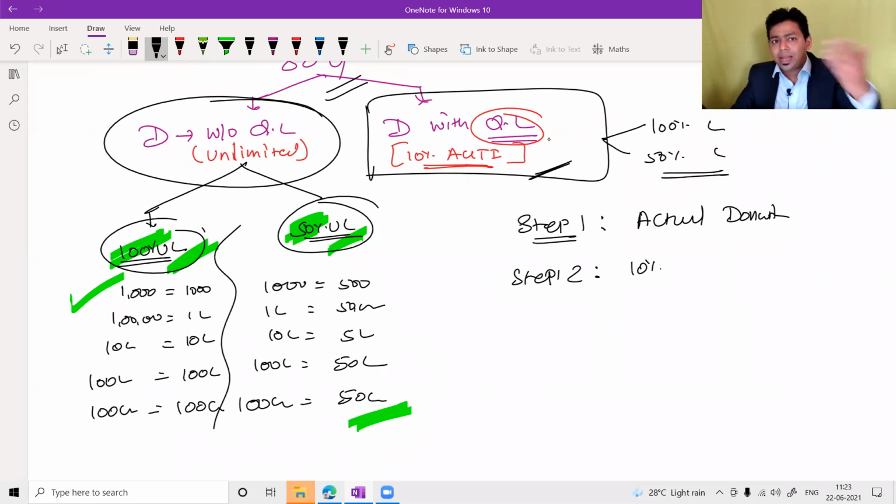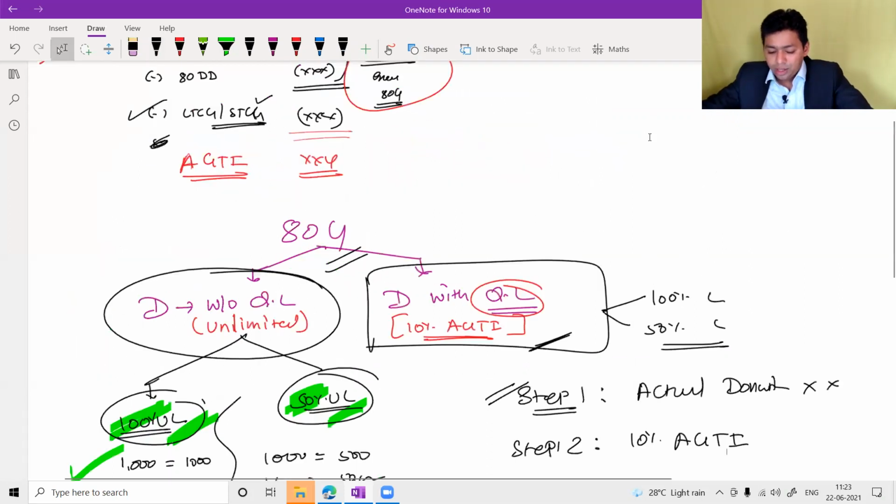But how do we exactly compute deduction in examination? Step one, please remember, we should always compute actual donation. After computing actual donation, we should compute 10% of AGTI. So what do you mean by AGTI? AGTI is GTI minus all Chapter 6A deductions minus long-term capital gain minus short-term capital gain. From AGTI, 10% of AGTI is the limit, my dear friends. Maximum, this is the deduction that we can give you. Therefore, we say whichever is lower.